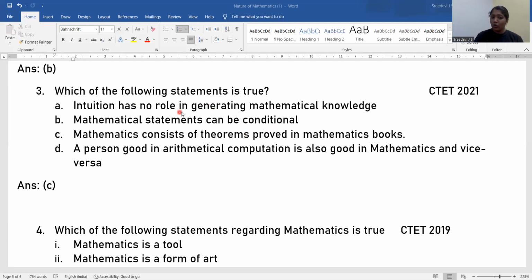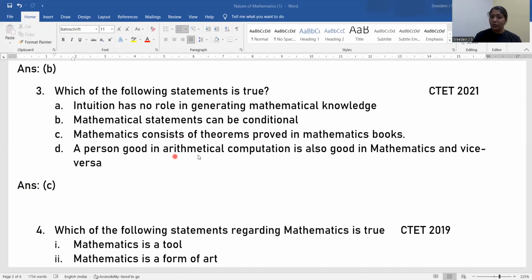Here it says no role, so this statement is false. Then option B, mathematical statements can be conditional. It can be conditional if it is so. Is it always? No. Next, mathematics consisting of theorems proved in mathematics books. Yes, there are theorems proved in books, right? That is a true statement.